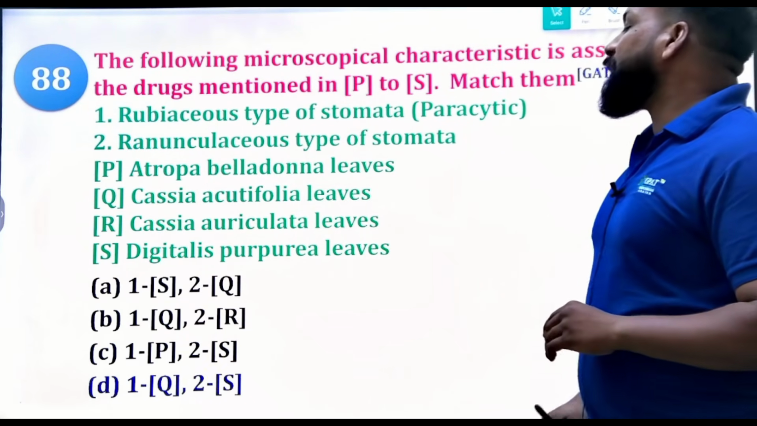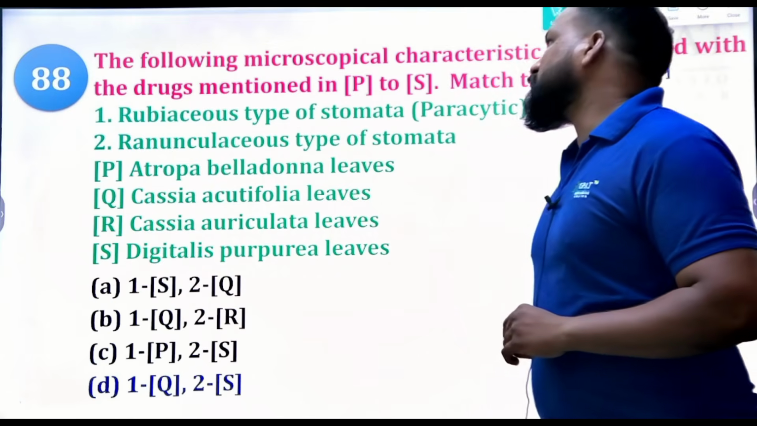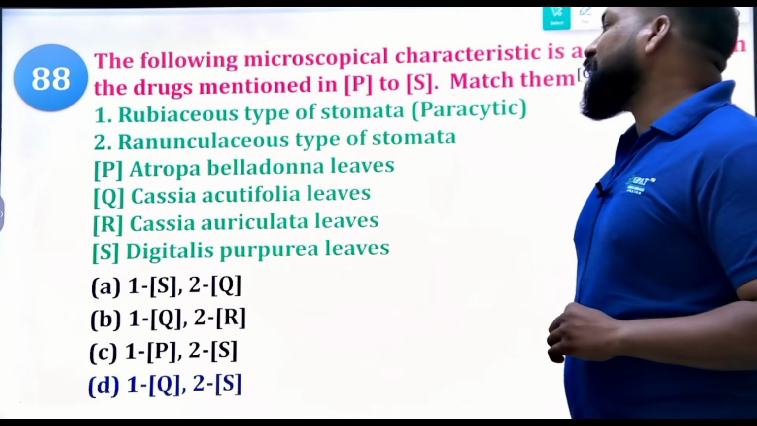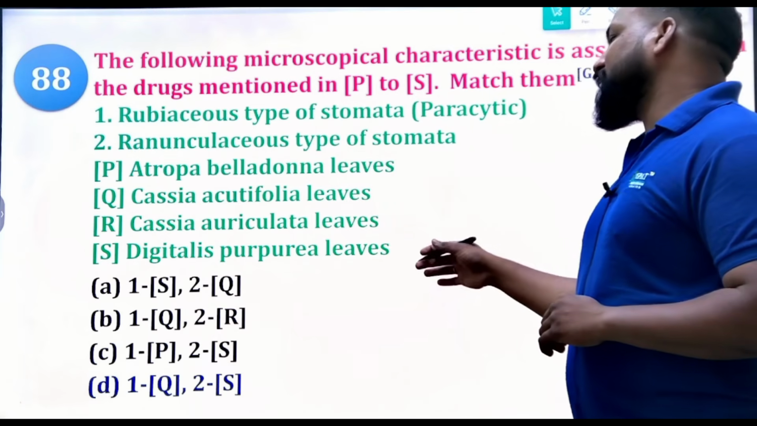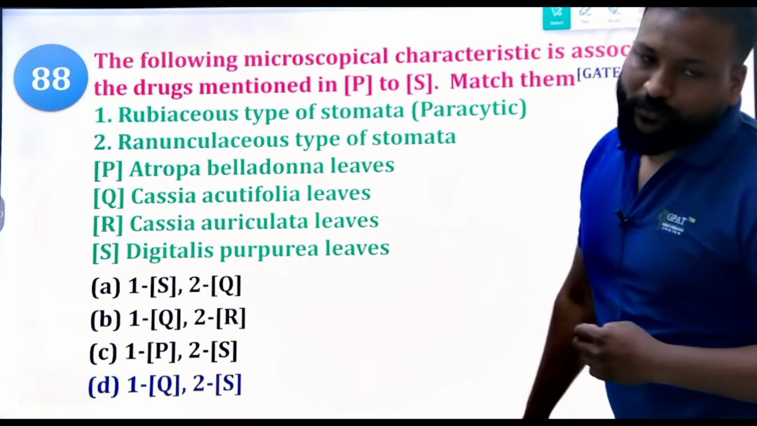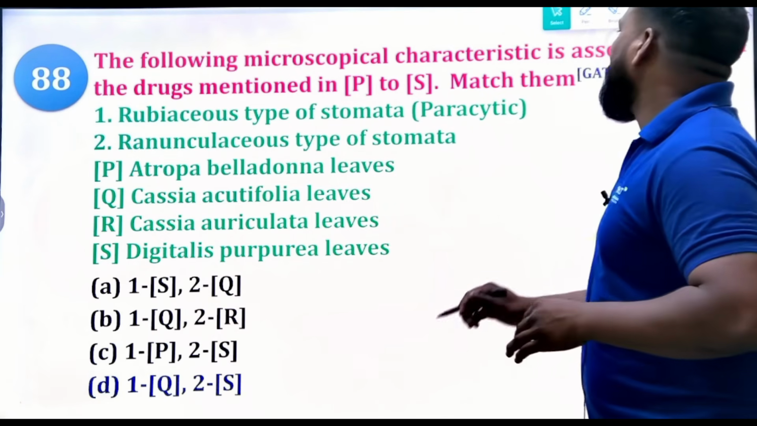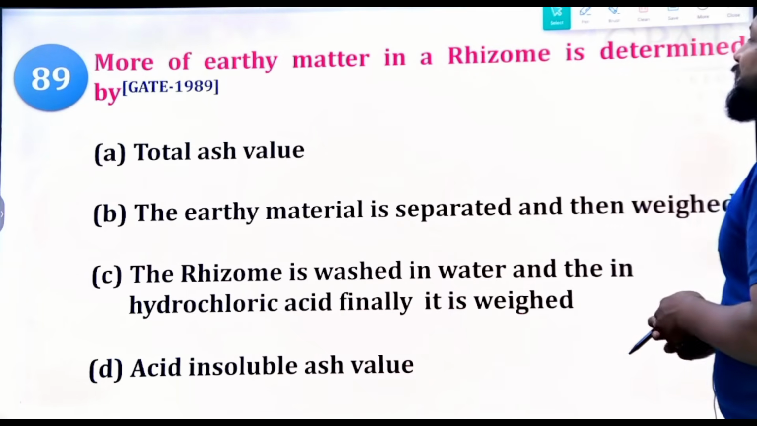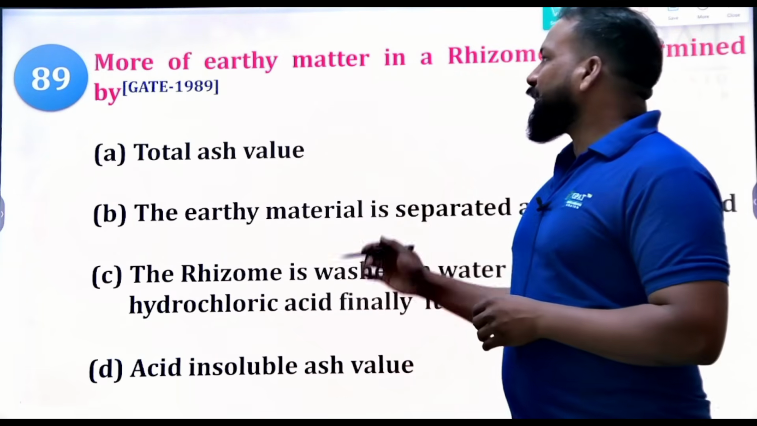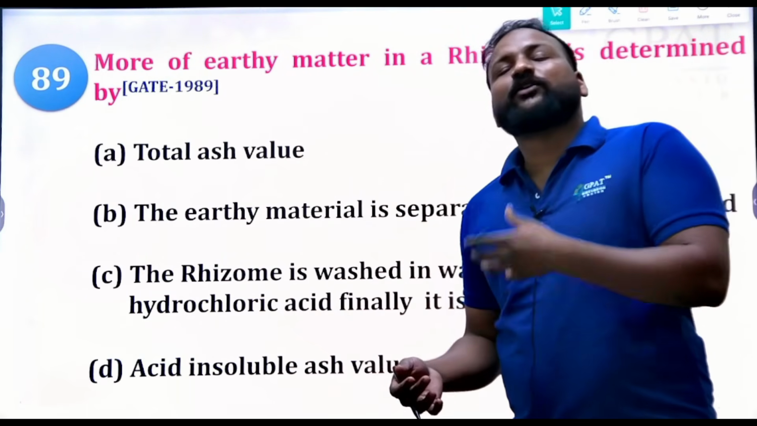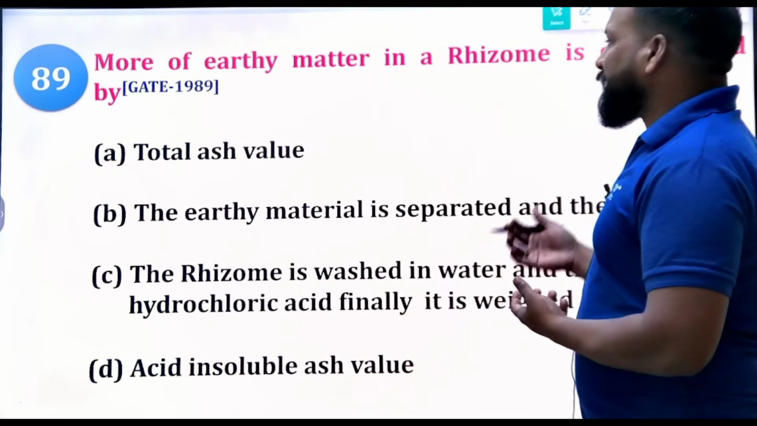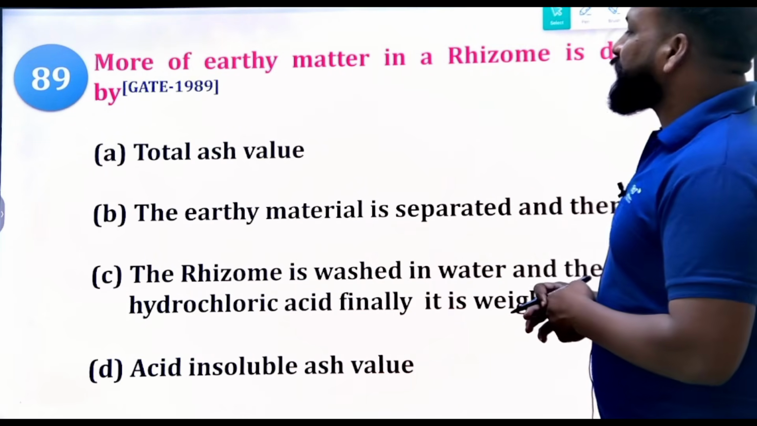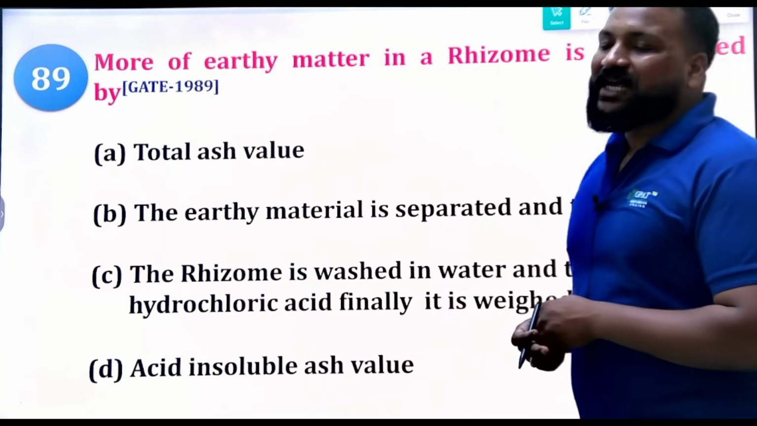The right answer will be: 1 means Q. Rubiaceous stomata will be seen in Senna, Cassia acutifolia. Whereas ranunculaceous stomata is found in Digitalis purpurea. So that is the right answer. Okay, next. More of earthy matter in rhizome is determined by, if in the rhizome more of earthy matter is there, in order to determine that, what do we have? What method do we have? Total ash value.